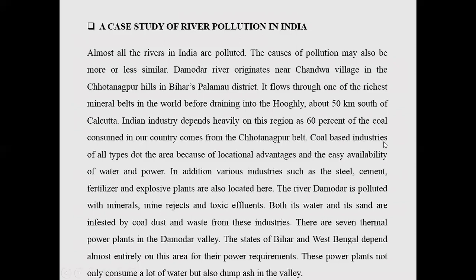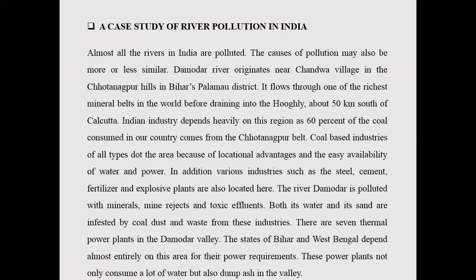Not only this, there are many coal-based industries located in this region because the raw materials like coal, water and power are easily available in this belt. Besides coal-based industries, there are steel, cement, fertilizer and explosive industries located here. The river Damodar will obviously be polluted by the mine rejects, minerals and toxic effluents released from these factories. Both this water and its sand are polluted by coal dust and waste from the industries.